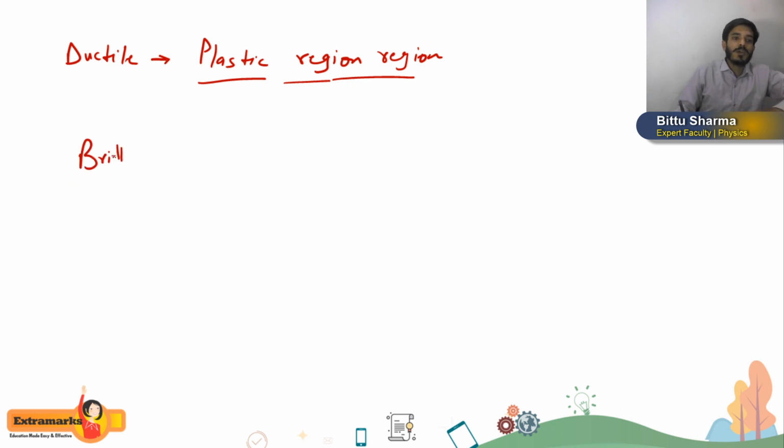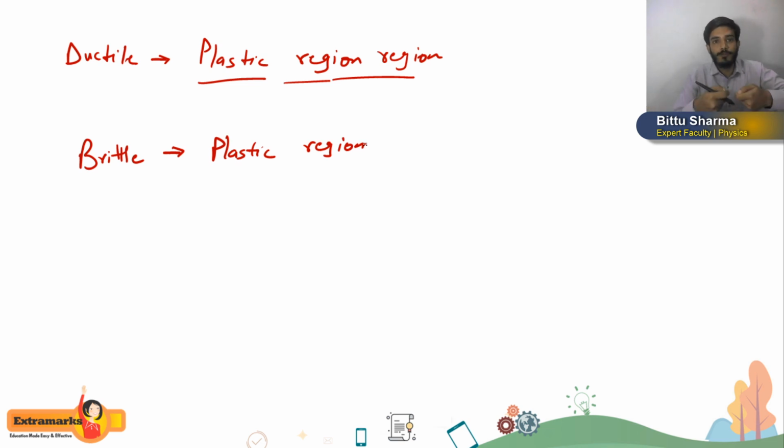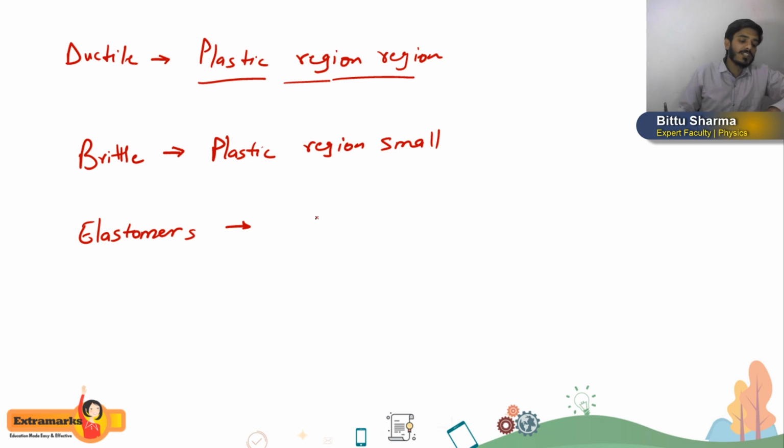Again we have brittle material. What is brittle material? For brittle material, students, the plastic region is very small. Brittle material is just like, you can say, chalk. If you try to pull the chalk, it will not change its length, and it will break before that. Getting or not? So that is brittleness. The plastic region is very small. The last one is elastomers. Now what are elastomers, students? In elastomers there is no plastic region.